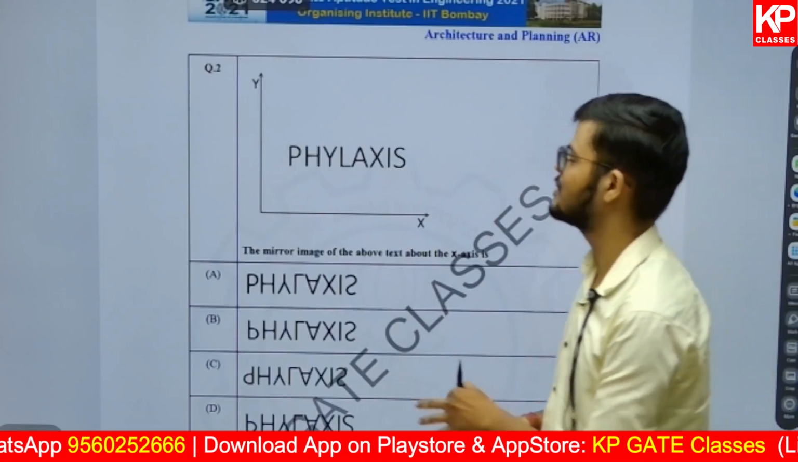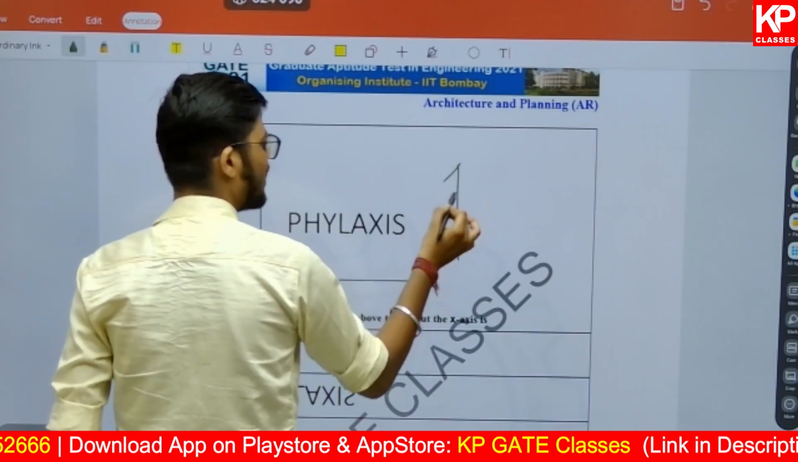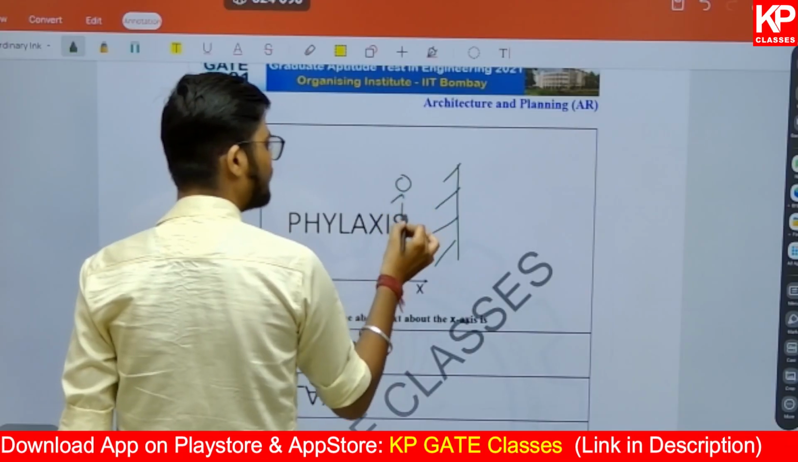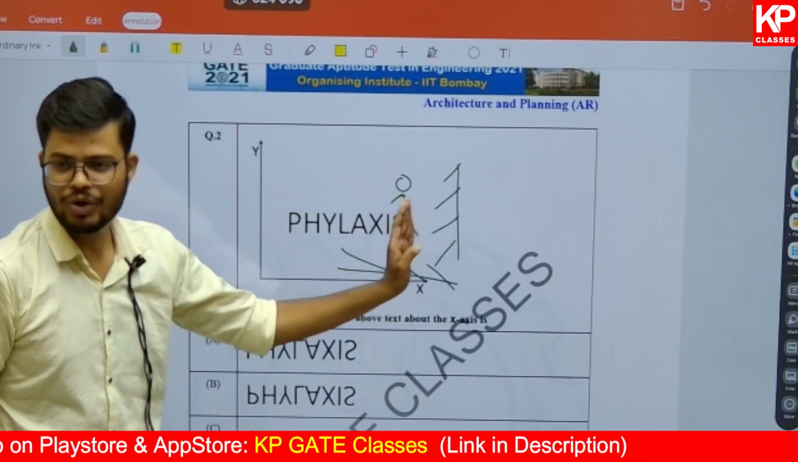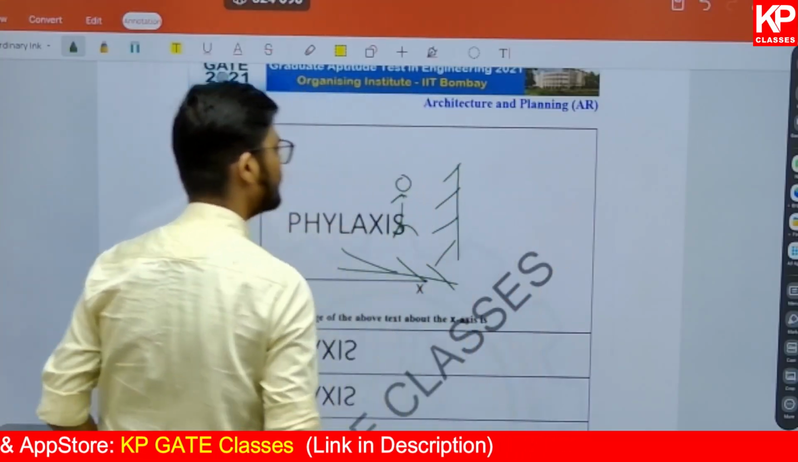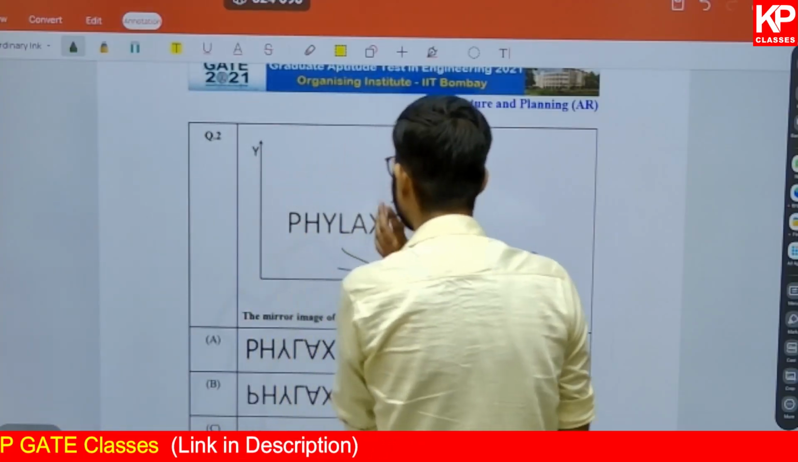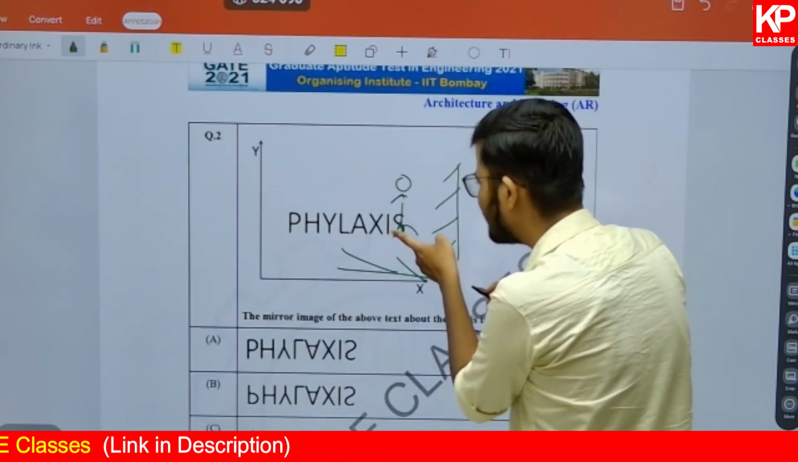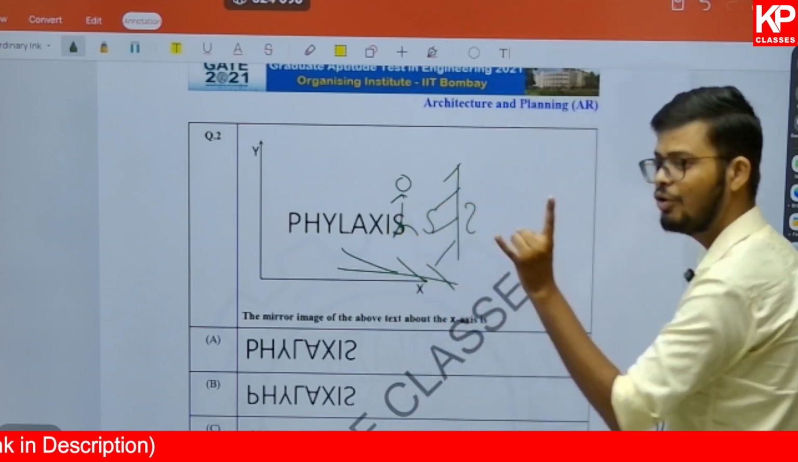What is the difference when I am talking about mirror image? Suppose I am standing here and a mirror is kept like this, the mirror will not be kept like this, no? So in case of mirror image, we vertically flip the object and we get the mirror image of the same. Now if we find the mirror image of this part, this S will be looking like this, right? I hope you understand that.